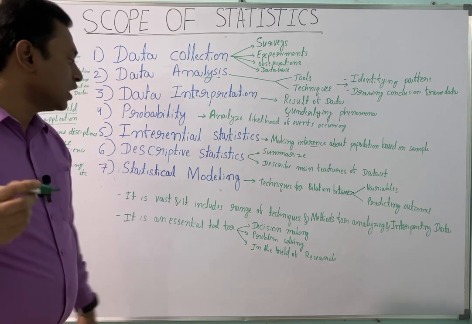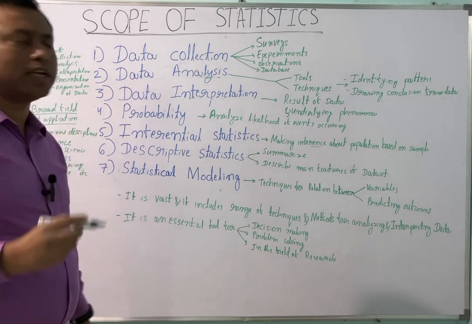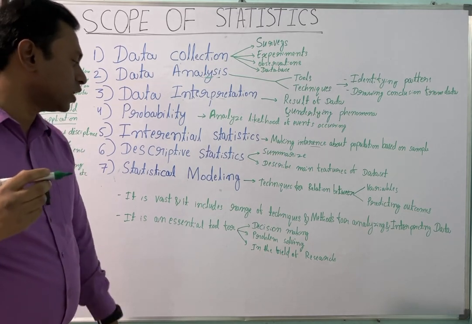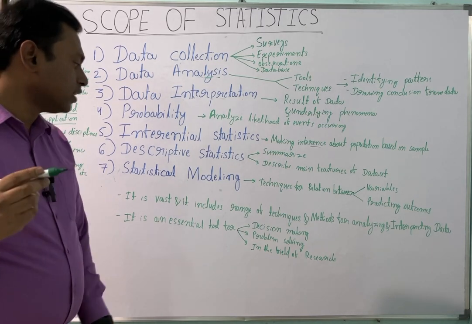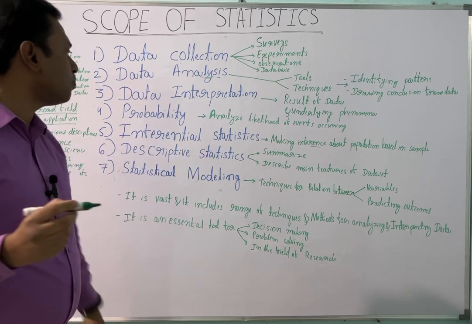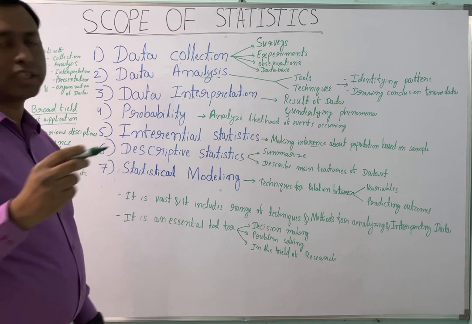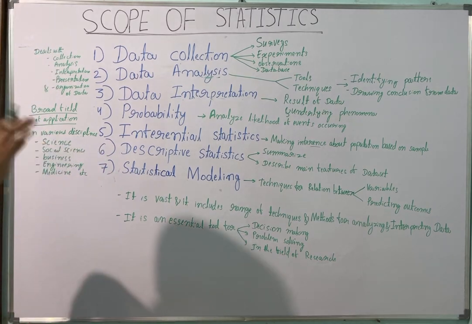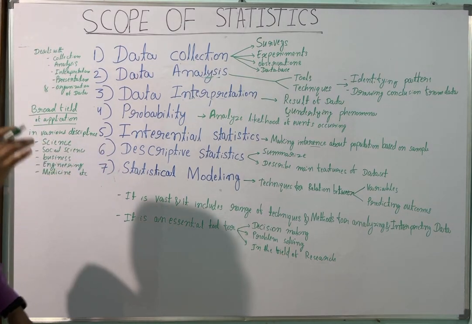And the next one, in the field of research. We use statistics in the field of research. These are all the important characteristics of statistics. This is all about the scope of statistics.